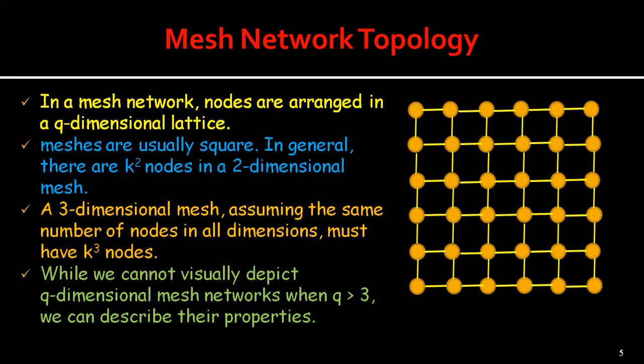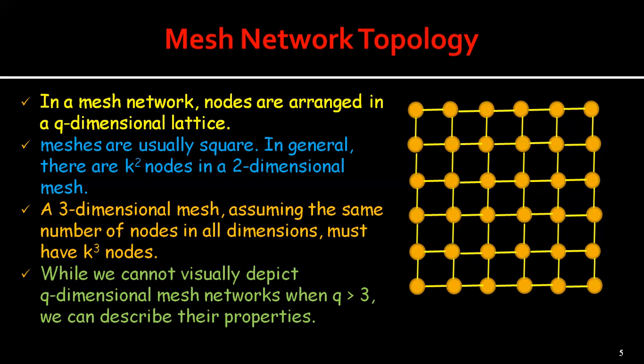Of course, we may go in any order, and thus we must traverse 2 into k minus 1 edges. Whatever way we go from this corner to that corner, we have to traverse the same number of edges.